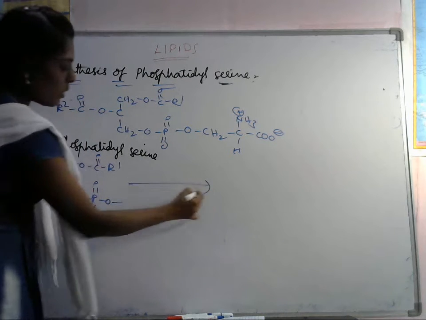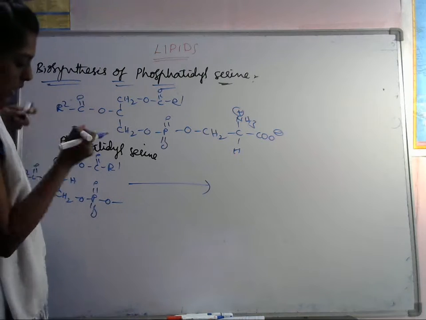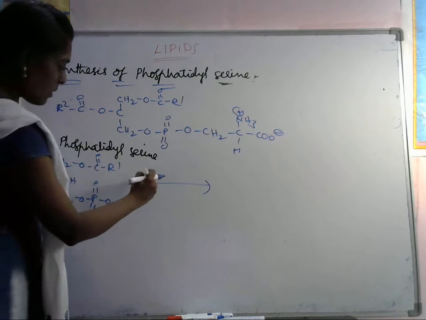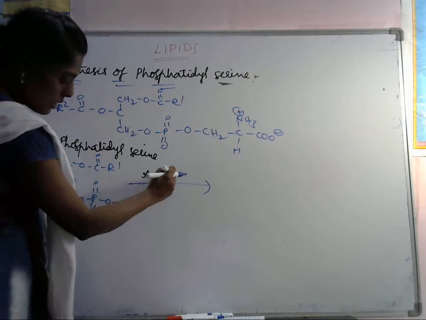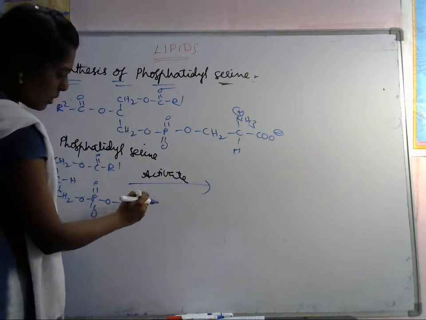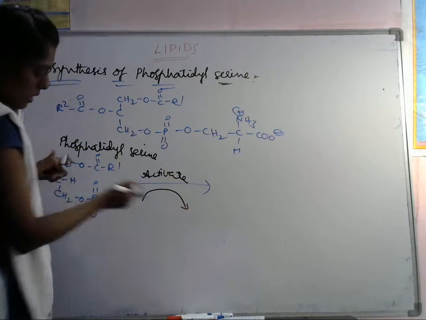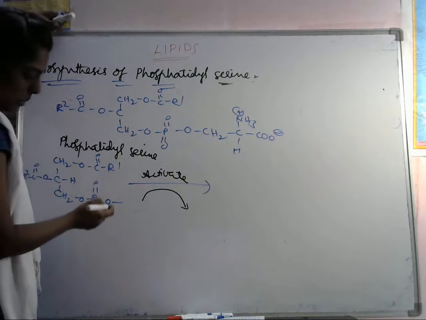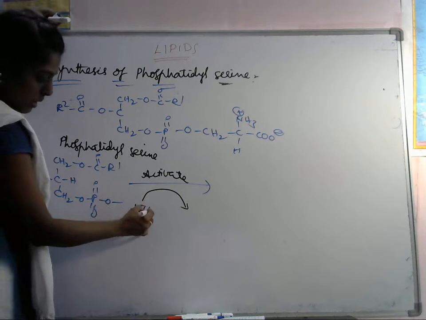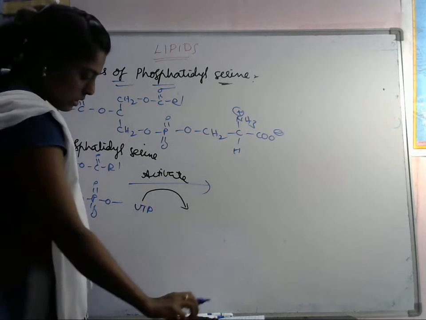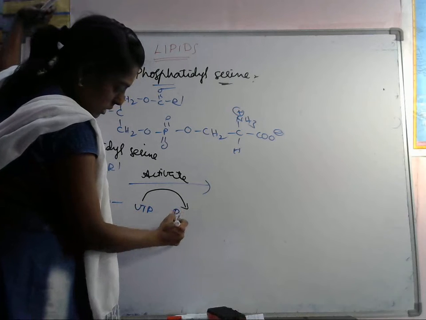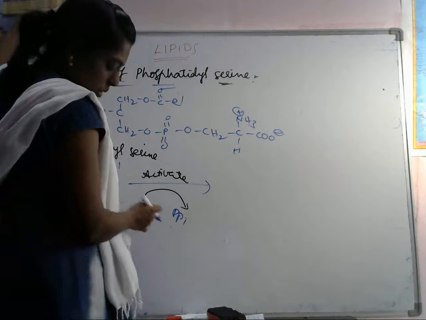What will be there now? Here it activates. UTP, uridine triphosphate, gives PPi.